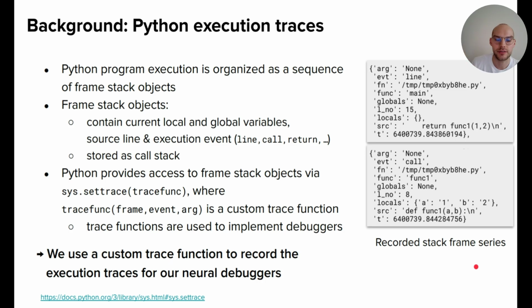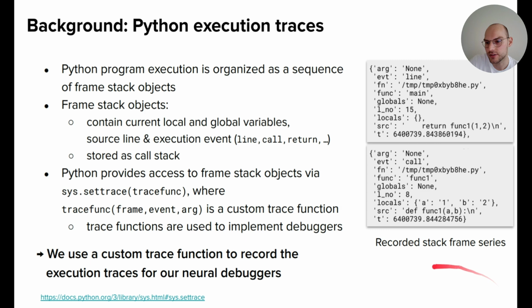Typically, we see these call stacks when there is an error in the program, in the error message, or even when we debug through the program, we see that call stack. And Python also provides access to these frame stack objects via a trace function. So this sys.settrace function basically sets a custom trace function which records or can record these frame stack objects. Typically, traditional debuggers are implemented through these trace functions. And in our case, we use this custom trace function to record the execution traces for neural debuggers.